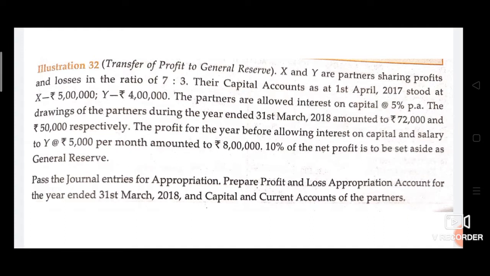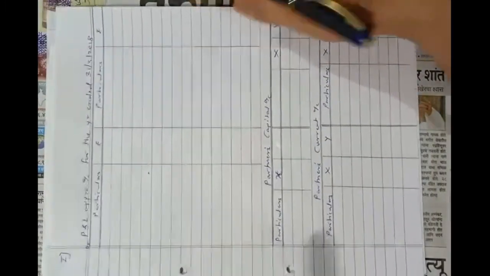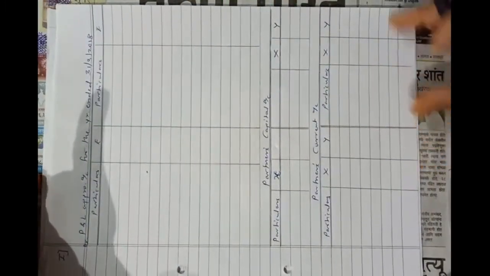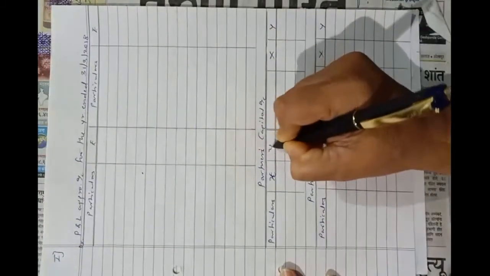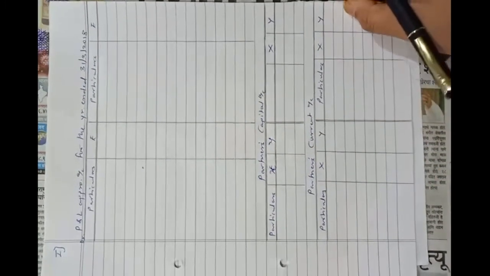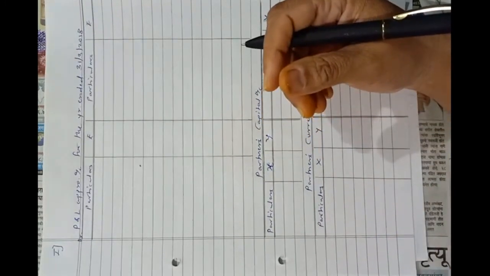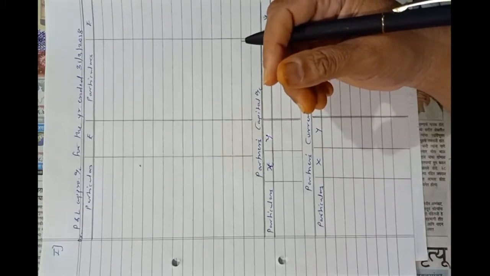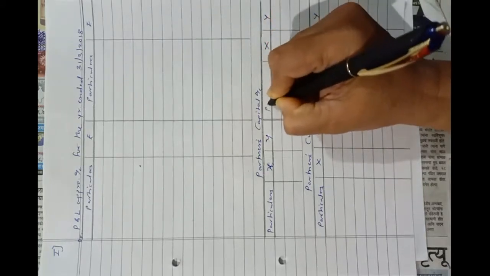Now from this information we have to prepare appropriation account and capital account and current account of the partners. After completing this problem, you have to pass the journal entries from this problem on your own. Okay, let's start. So in this problem, we have to prepare profit and loss appropriation account for the year ended 31st March 2018 and partners capital account, partners current account. X and Y are partners in the firm and other information is given. Their profit sharing ratio is 7:3 and capital account balances are given.